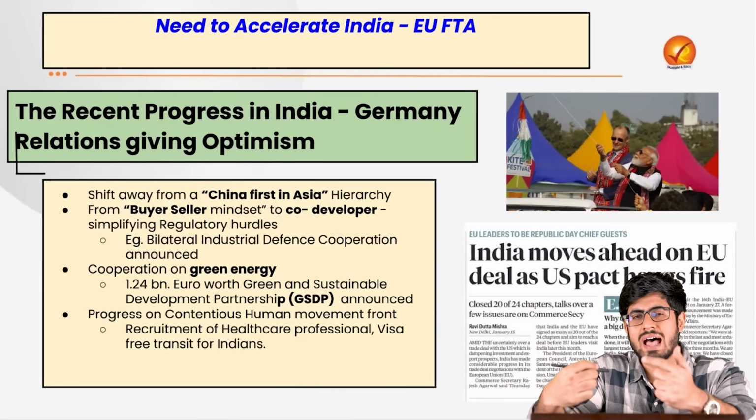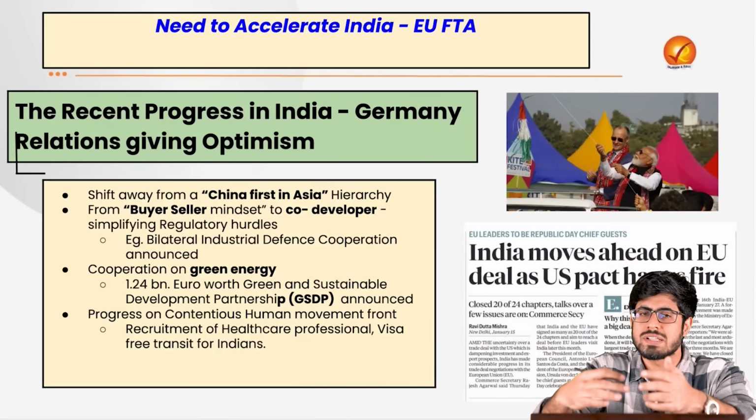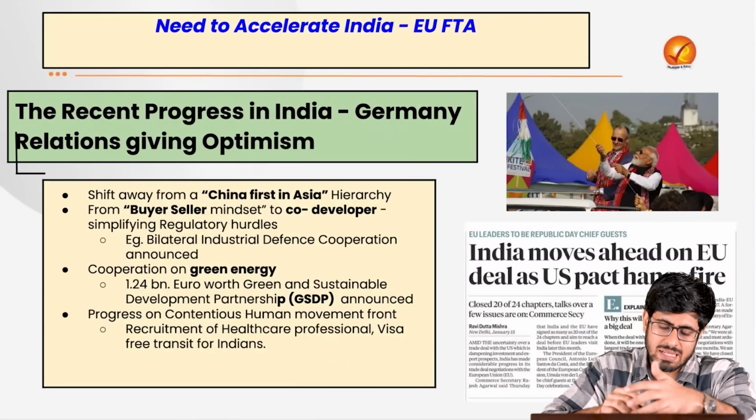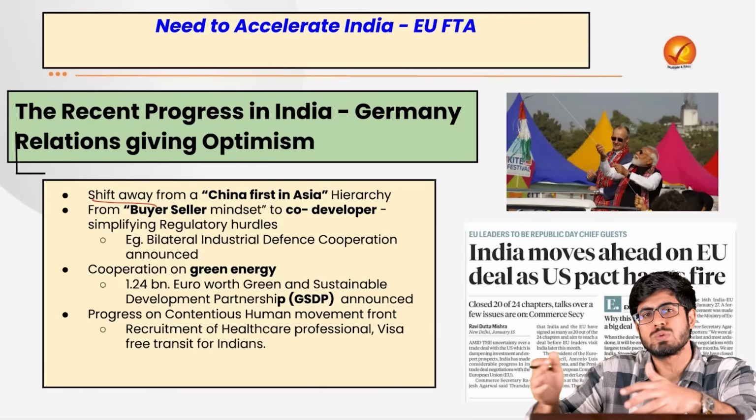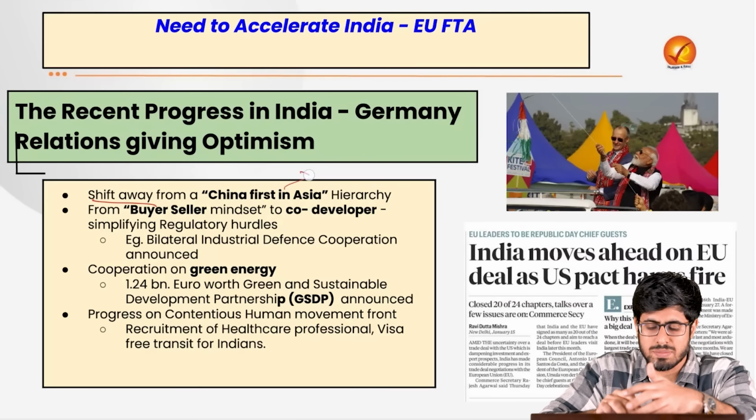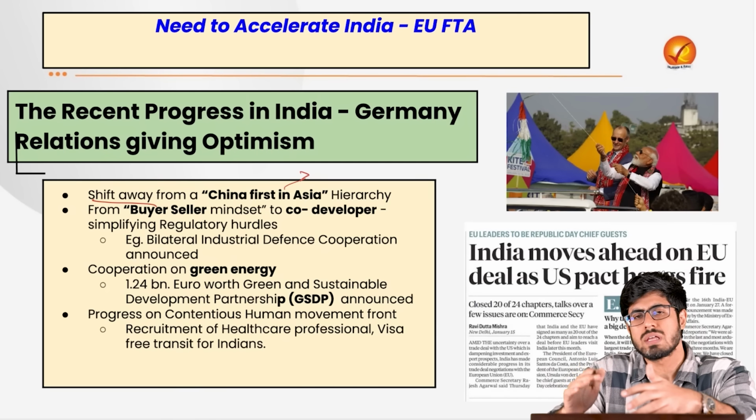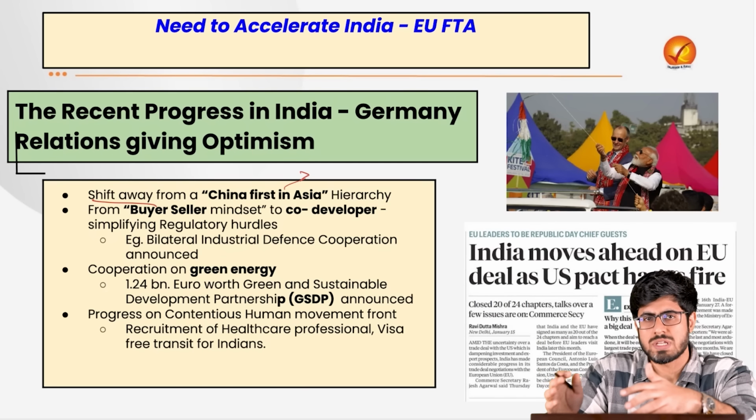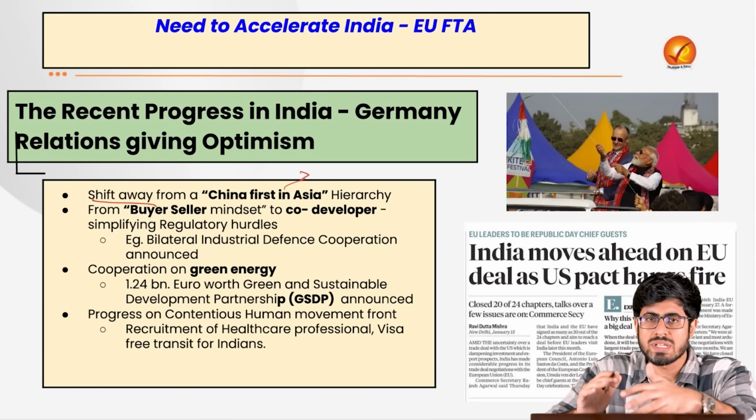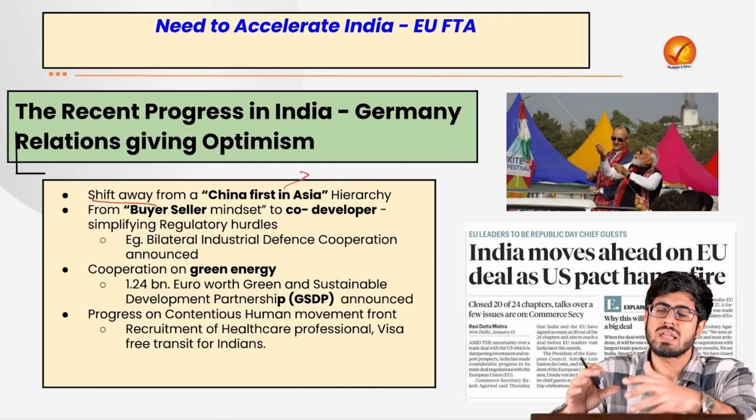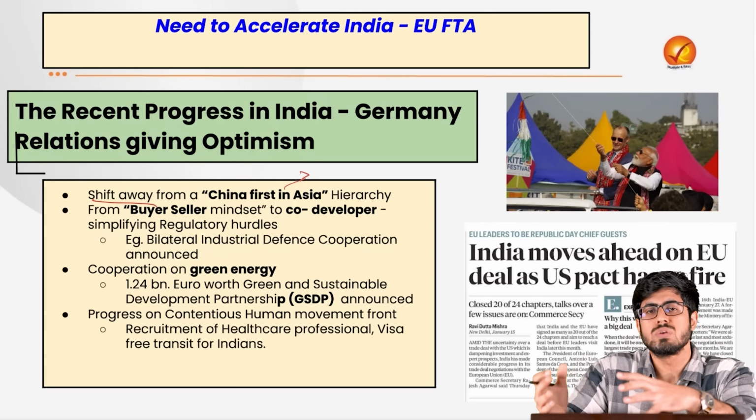It showcases the heights that India-Germany relations have achieved over the past. It showcases a shift away from the China-first in Asia policy that Germany used to follow. Earlier, the German Chancellor used to make the first Asian visit to the Republic of China. Now they have changed the order. They first visited Japan and then positioned India above China. That showcases India's central position in light of Germany's new policy.